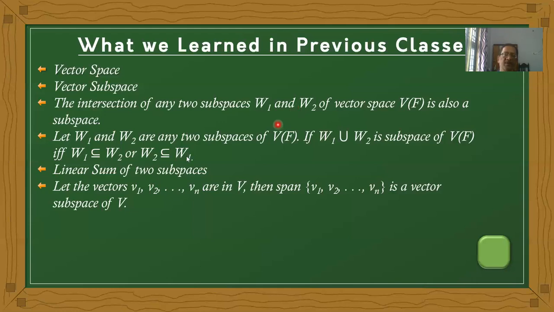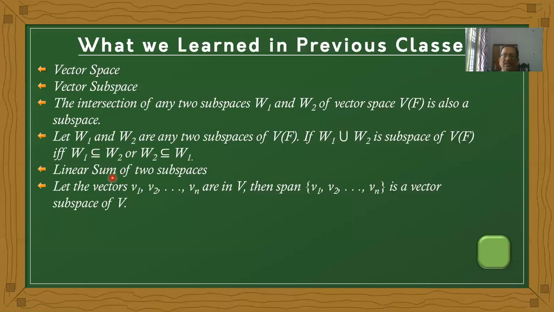Next, for a union, one condition is there. If there are two subspaces, W1 union W2 is a subspace if and only if W1 is a subset of W2 or W2 is a subset of W1. Otherwise, it is false.